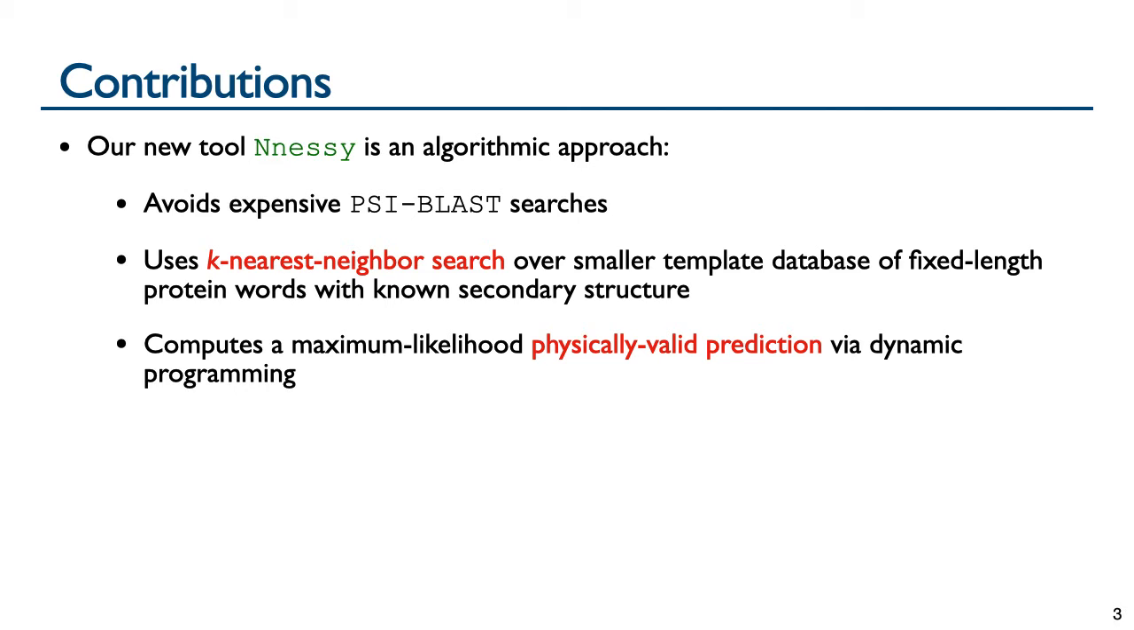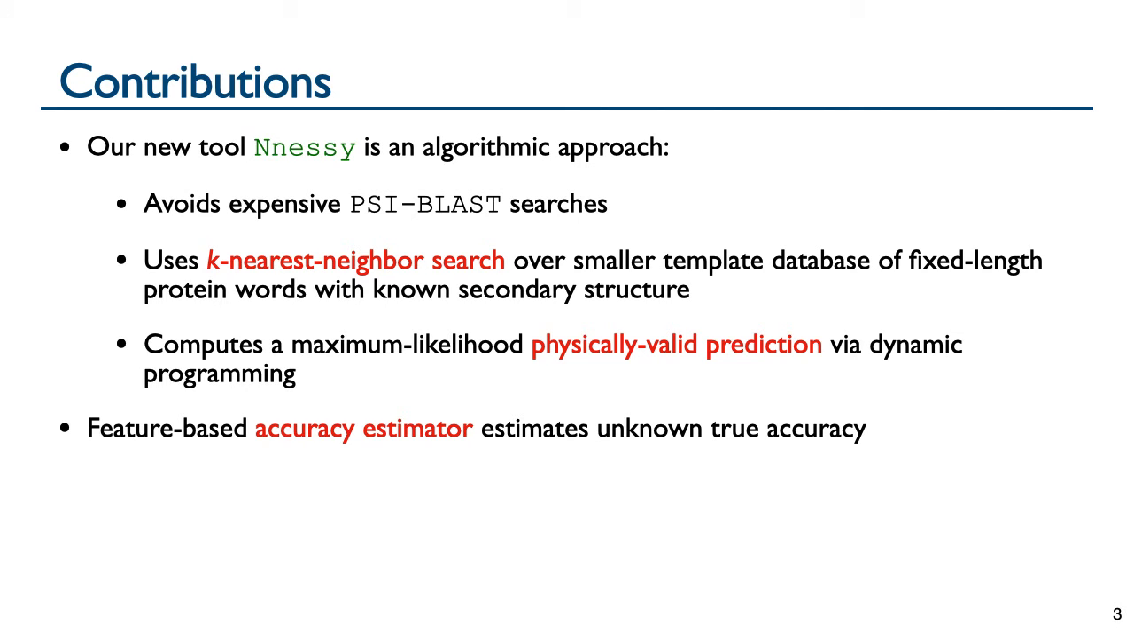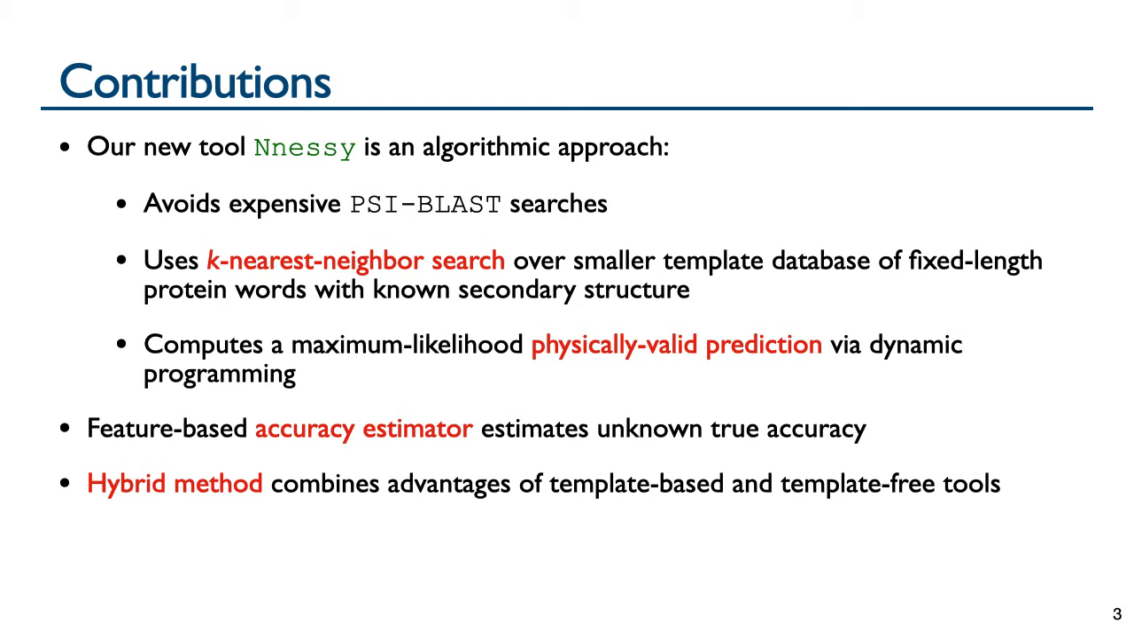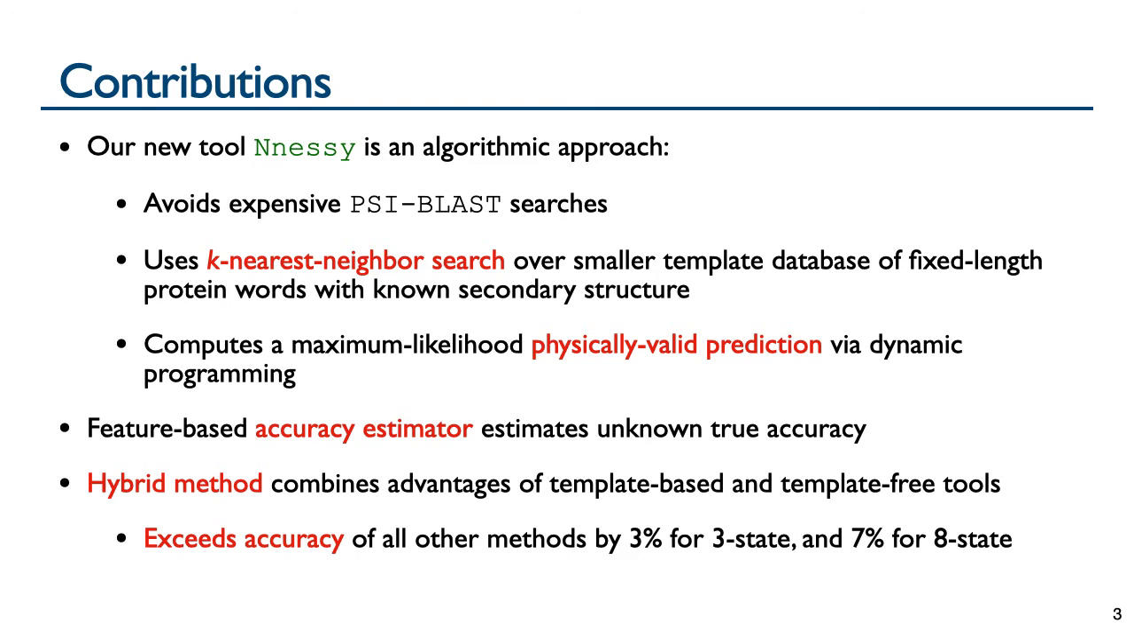Instead of outputting confidences, Nnessy uses a feature-based accuracy estimator that takes a feature of the prediction process and estimates the unknown true accuracy of its prediction. We combine our template-based tool Nnessy with a template-free tool to yield a hybrid method that gains the advantages of both tools. This hybrid method exceeds the state-of-the-art accuracy by more than 3% for the 3-state model of prediction and more than 7% for 8-state prediction. Next, I'll give an overview of Nnessy's prediction process.